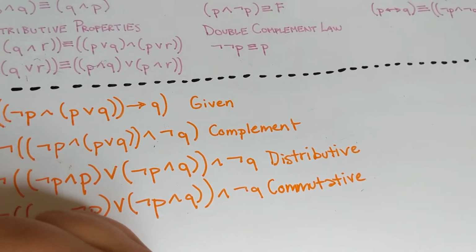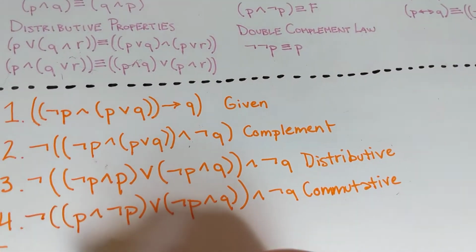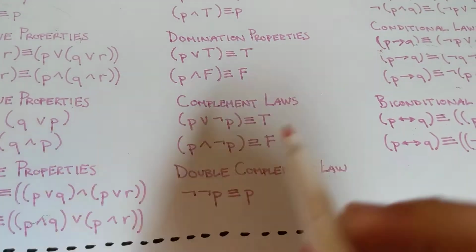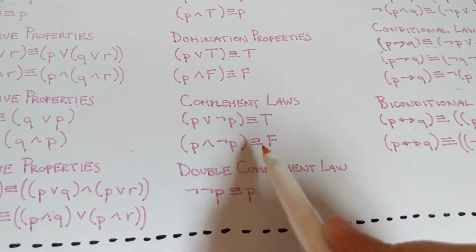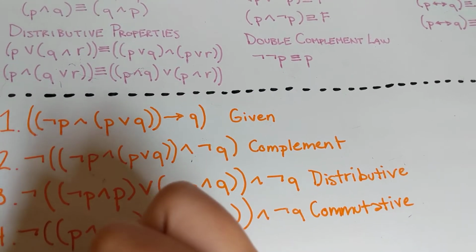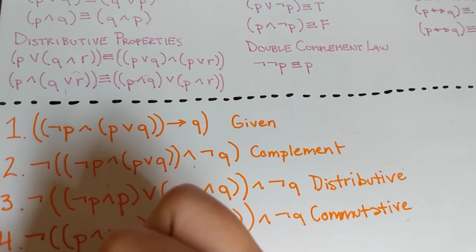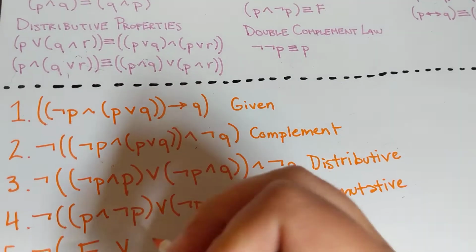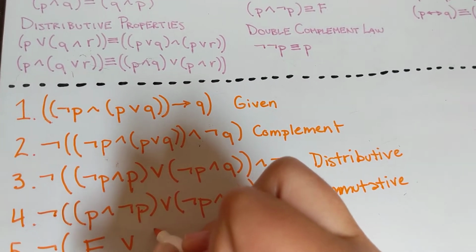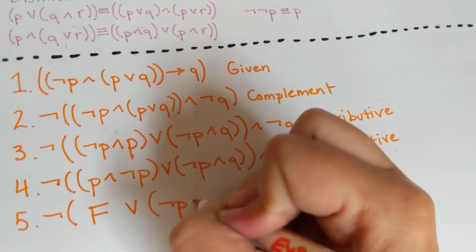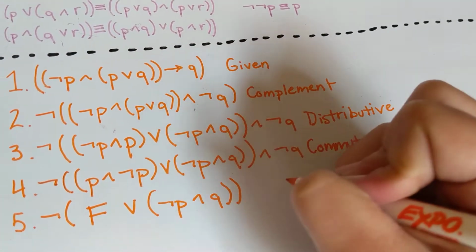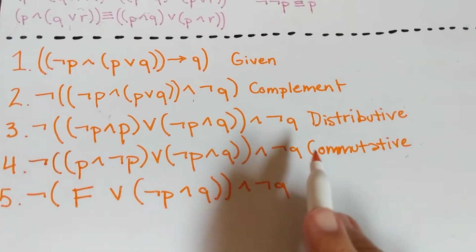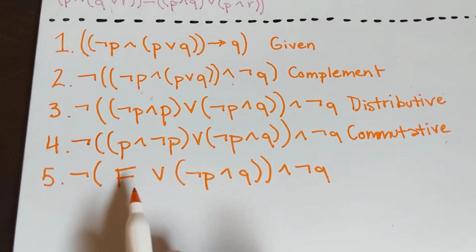All right, and then we move on to step 5, where we can reduce this. This whole statement is equivalent to truth, or to falsity, right? Because it's P and not P, so not false, or not P and Q and not Q. Now again, I should apply the commutative property here to switch these around.